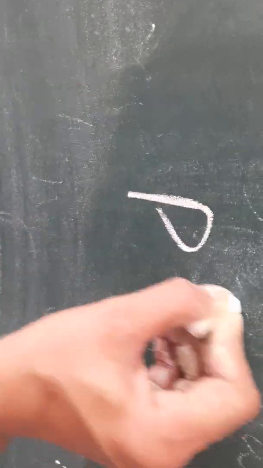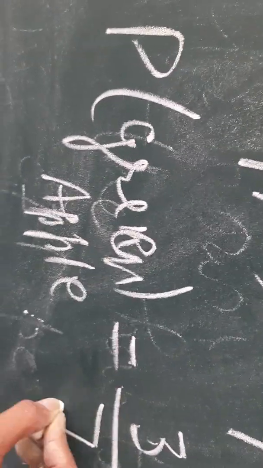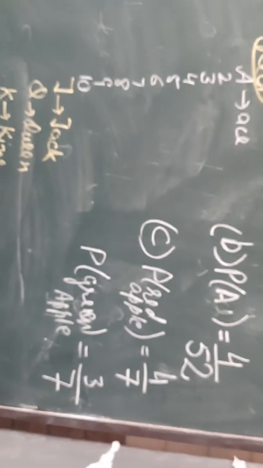If they ask you the probability of green apple, how many green apples are there? 1, 2, 3. So probability for green apple. Write this question also in your notebook. Probability of getting green apple is equal to, because 3 green apples are there, in favor of green 3 apples are there, divided by total number of apples 7. So this is the answer to C part.